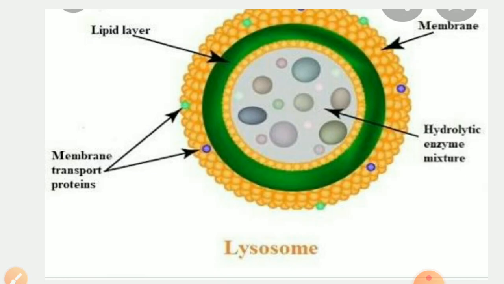Now lysosome. Lysosome is a single membrane bound organelle. Endoplasmic reticulum and Golgi body are also single membrane bound organelles. Lysosomes were first discovered by Christian de Duve while working on a rat liver cell to isolate certain enzymes. That time he discovered the lysosomes.